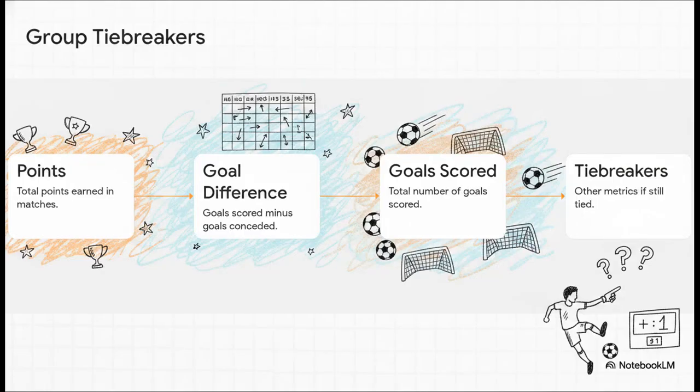Because what happens if teams from entirely different groups finish level on points? Well, football loves a good spreadsheet. We go straight to the tiebreakers. First up, we look at total points. If they're tied there, we look at goal difference. If that's somehow still tied, we look at total goals scored before moving on to even more obscure tiebreakers.